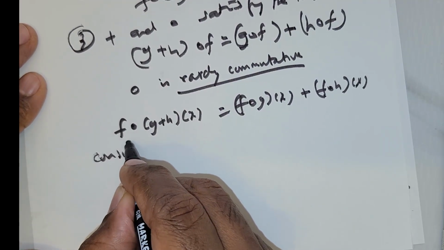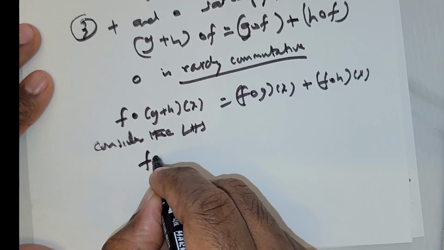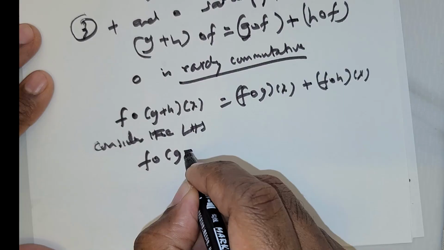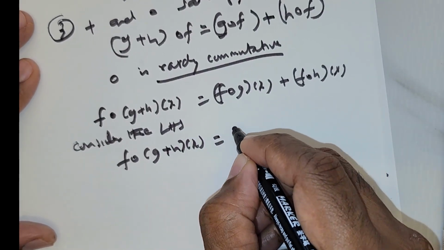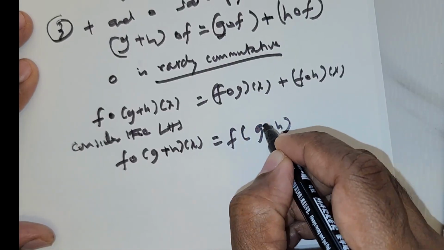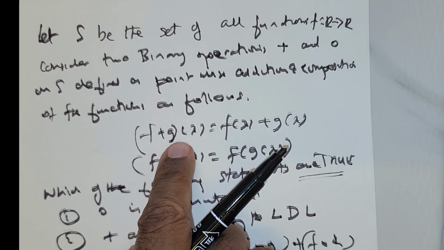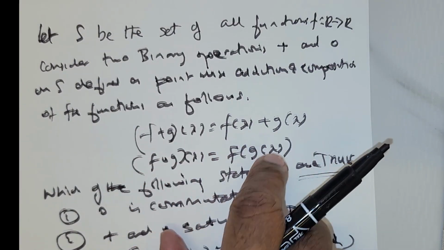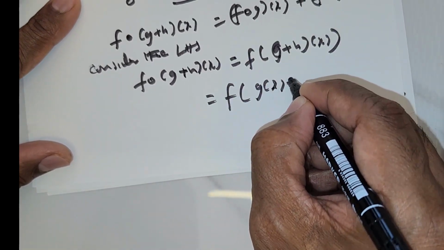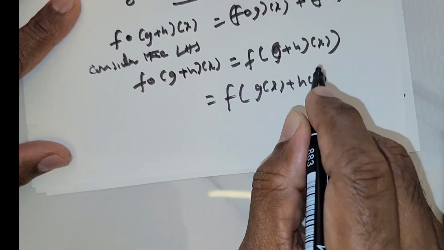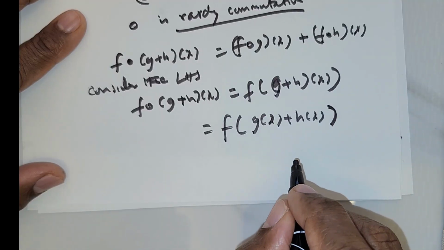Let me consider the left hand side, f ∘ (g + h)(x). This is equal to f((g + h)(x)). Now (g + h)(x), like (f + g)(x) is f(x) + g(x), so this is f(g(x) + h(x)). This is what we have got.